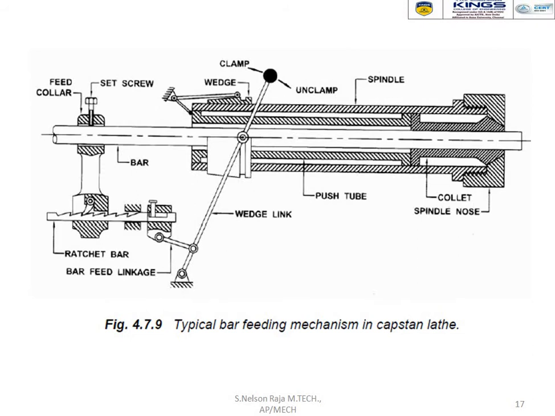This is the connecting rod here. One end of the connecting rod is directly attached to the clamp and the other end of the connecting rod is attached to the internal ratchet bar. So if I move the clamp in either the upward or downward direction, the connecting rod will transfer the motion to the ratchet bar, so obviously either a forward or backward motion. That is the important purpose of a clamp.